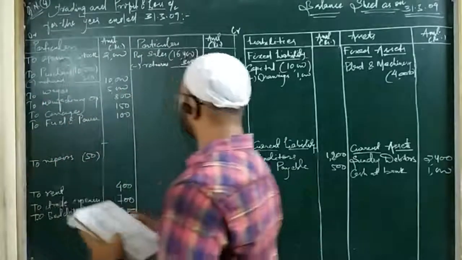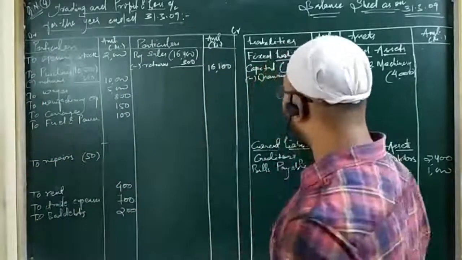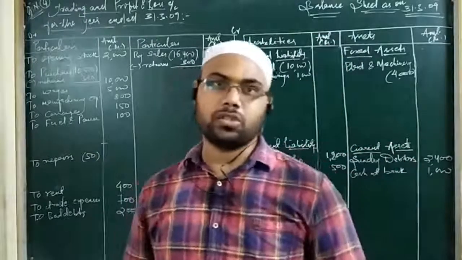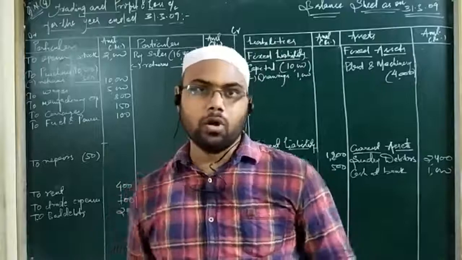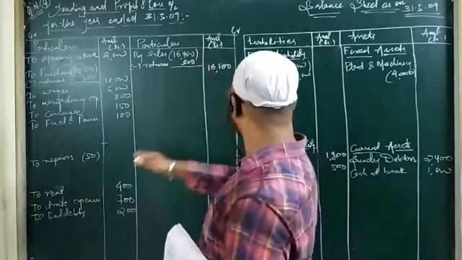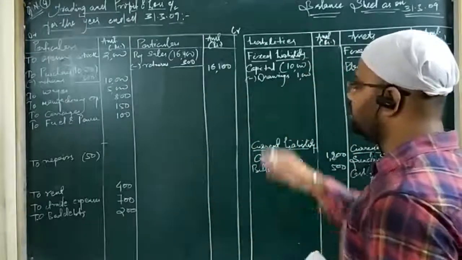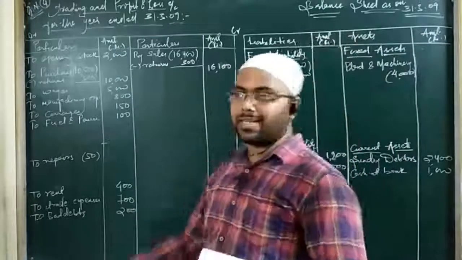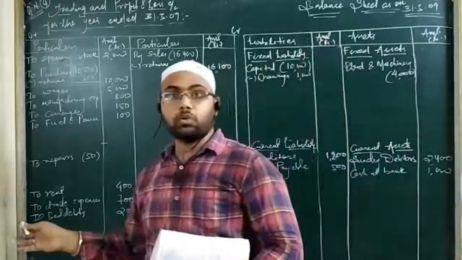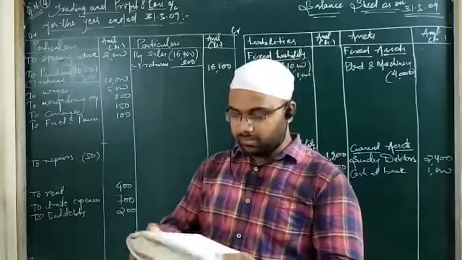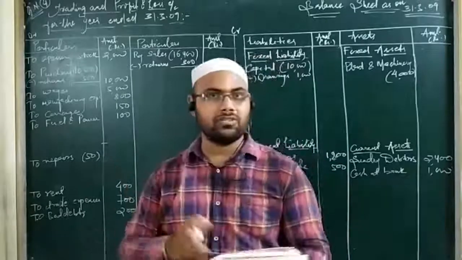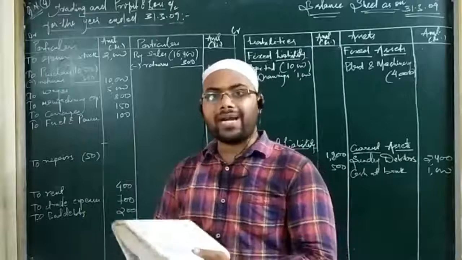When we are solving questions related to adjustments, we will have more space issues. I will try to make the solution of these questions on a larger board. So for today, forgive any problem that arises. Okay, so posting of all the items is over. See, we have more items in the income statement than in the position statement. Now the items inside the trial balance are over. I have posted all the items. Okay, you can see the question. Now we will move on to our adjustment part.